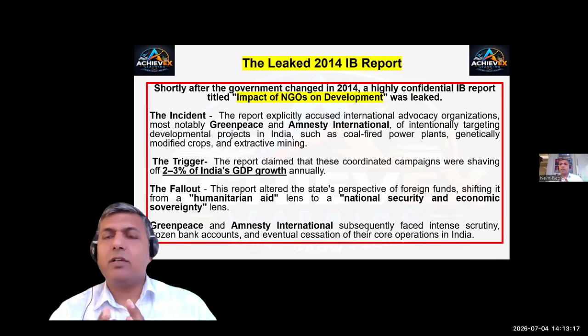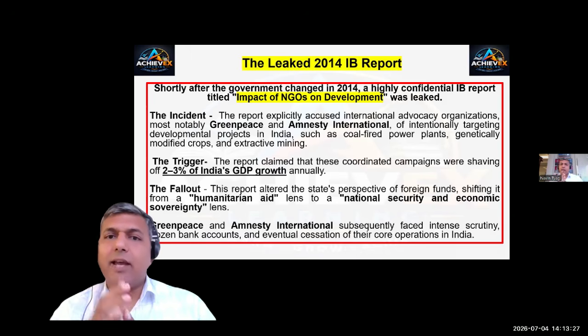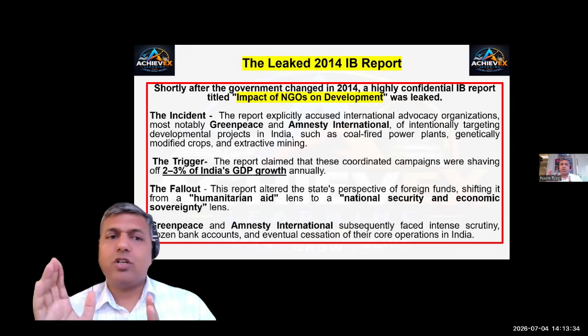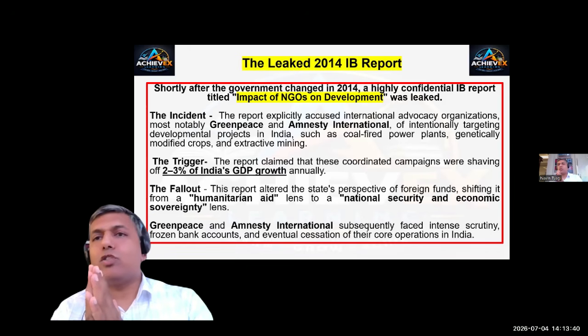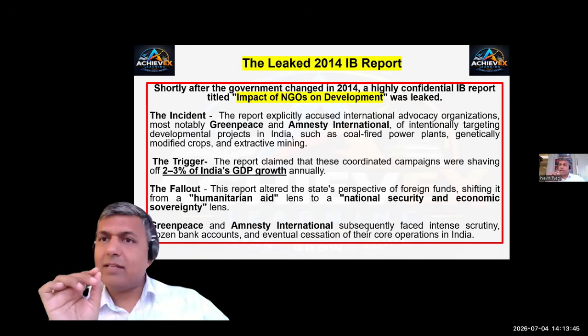Hence, it is a matter of national security and national financial security. The entire lens of the government changed, and that point we must understand as a citizen of our country.